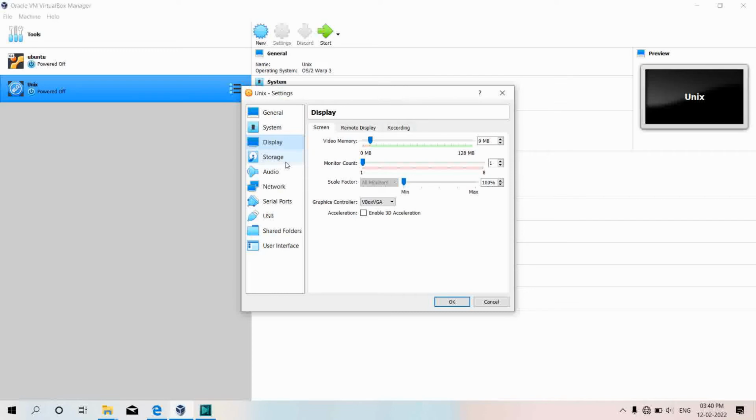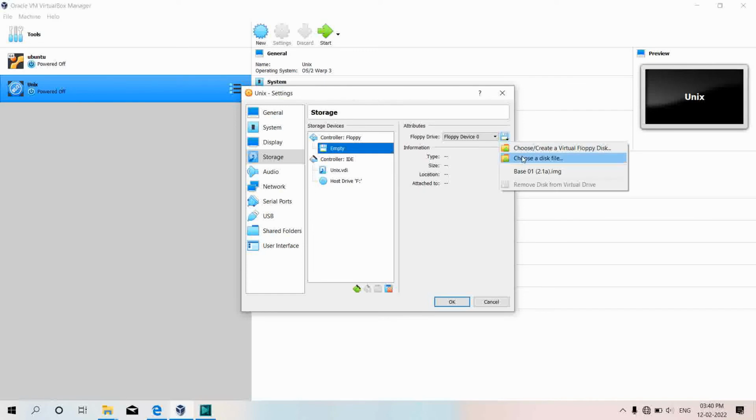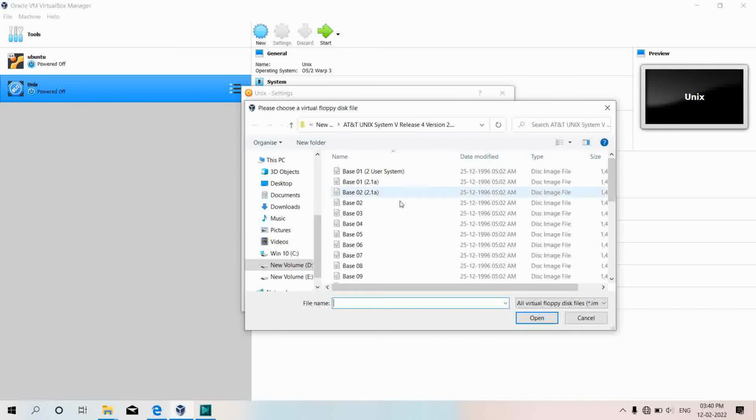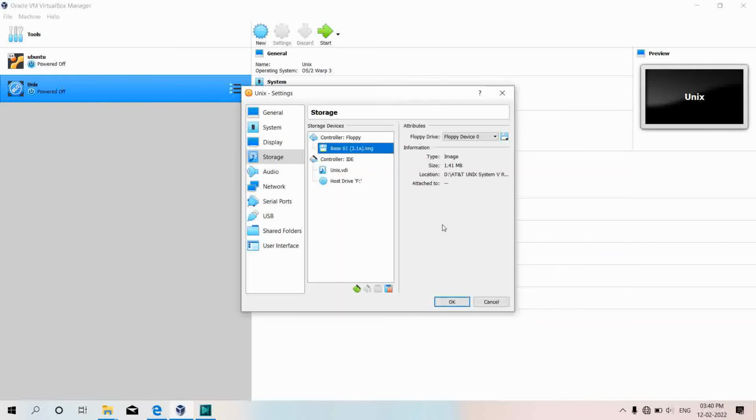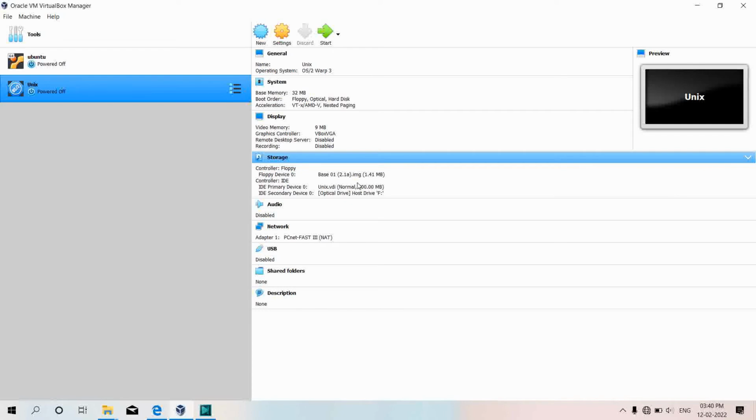Display, storage. Now in storage, the control is floppy and this is empty, so I need to add a disk image in it. So choosing a disk file, and I need to choose the base disk file, and this is the base 012.1. This I will choose, and I'll open this, and as you can see, the change occurred here after adding the disk file.